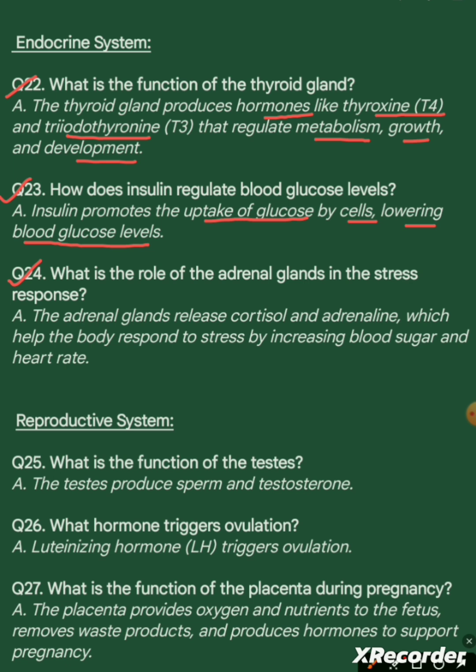Question 24. What is the role of the adrenal glands in the stress response? Answer. The adrenal glands release cortisol and adrenaline, which help the body respond to stress by increasing blood sugar and heart rate.